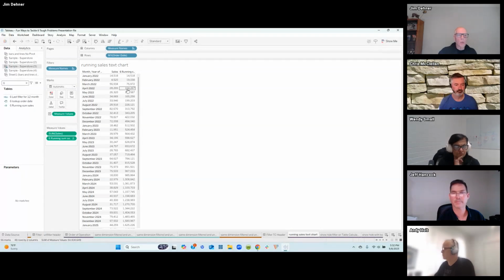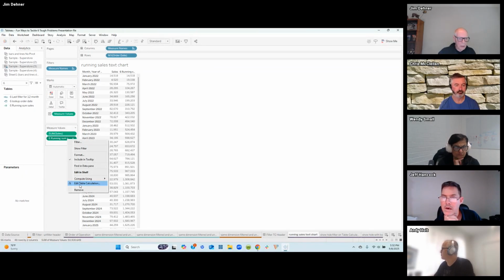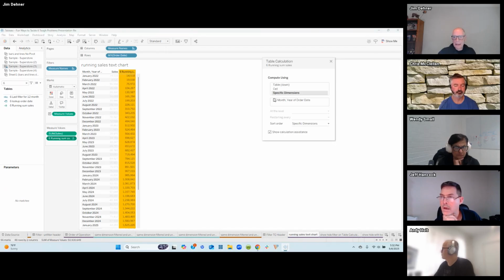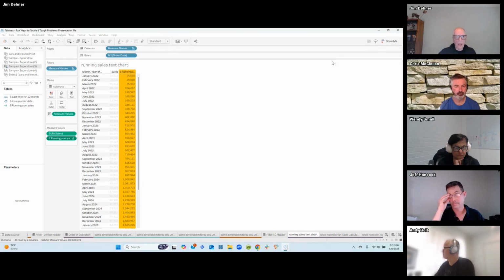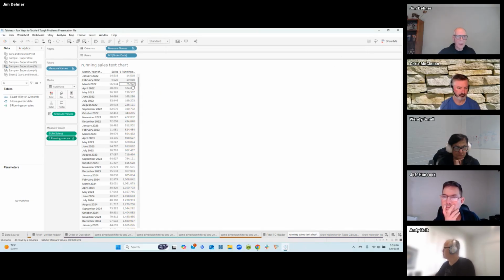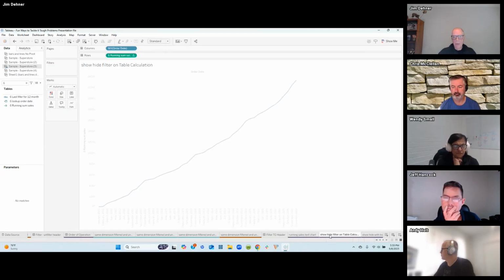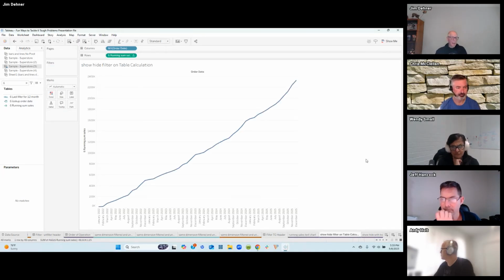I just want to look at the running total of sales. This is just a simple table down running total. All it's doing is that this value is the sum of those two values, and that value is the sum of those three values, and so on and so forth. If we look at it plotted like this, we'll start down here at the beginning value, which is, I don't know, 14,000, and the end value is 2.3 million, the total sales over the period of time.